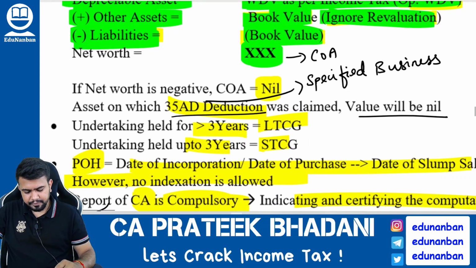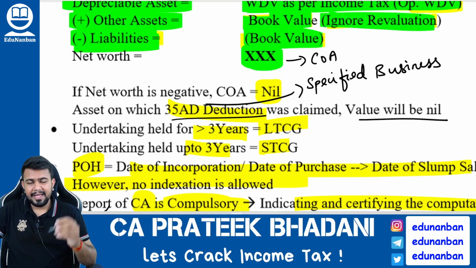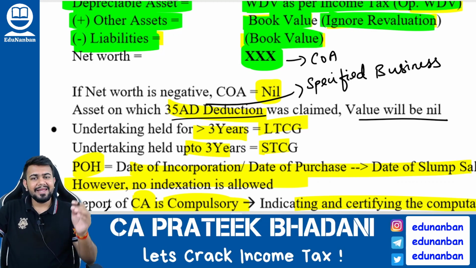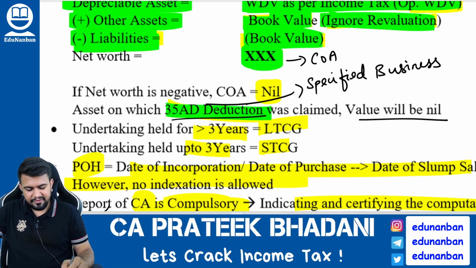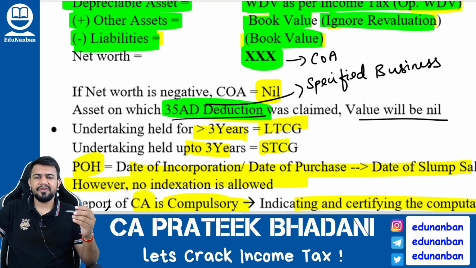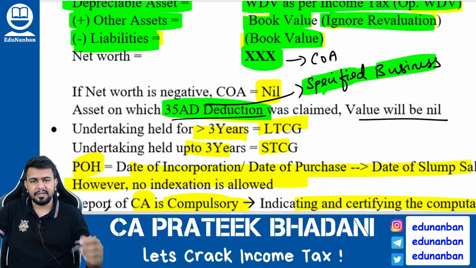Okay. Next, one more special point. If the assets contain any asset on which section 35AD deduction is claimed. What is 35AD deduction? Specified business deduction, for hotel, hospital of above 100 beds, warehouse for agricultural storage, cold chain facility, all those businesses. For such businesses, if you have claimed the deduction under section 35AD, then for such asset alone, you should take the value as 0 while calculating the net worth.